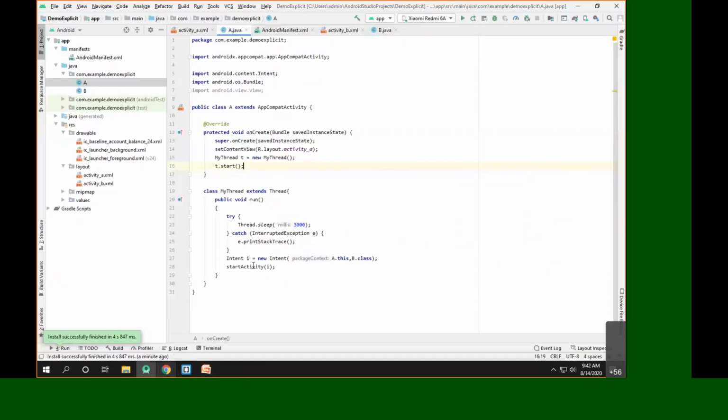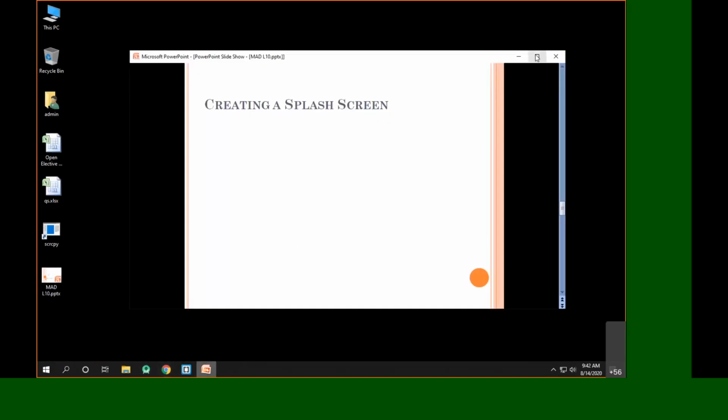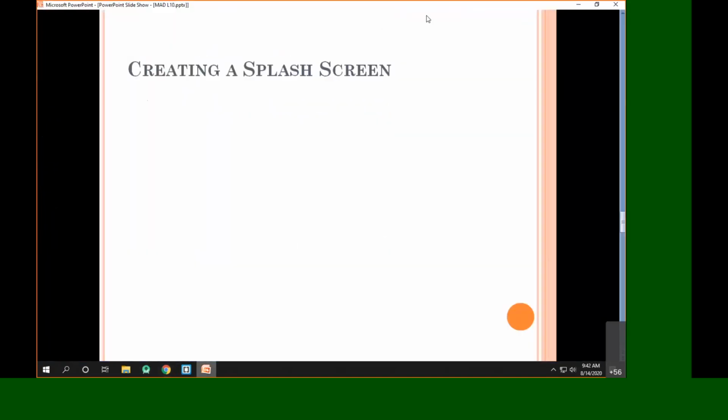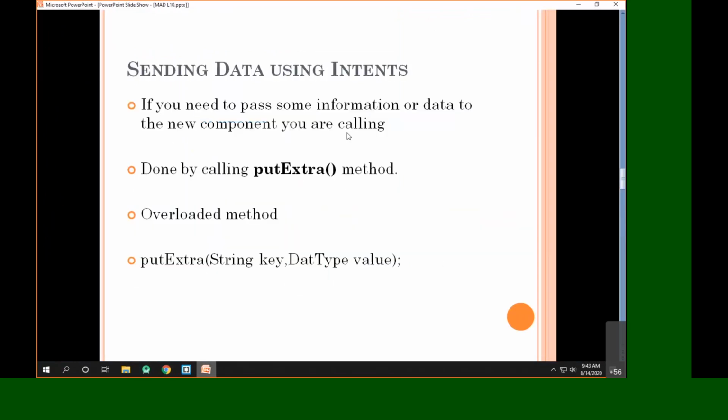Okay. Now we'll move towards the next important part that was asked as a doubt, and that particular part is: by using the intent we can find another component, that's okay, but can I pass the data between the two applications?